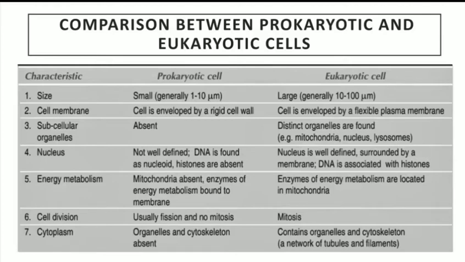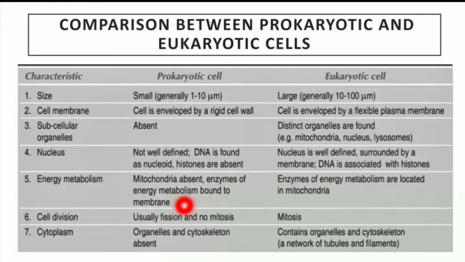The nucleus point we have already discussed. So we can discuss the next point, which is energy metabolism. In prokaryotic cells, mitochondria are absent, hence the enzymes of energy metabolism are bound to the membrane. In eukaryotic cells, the enzymes of energy metabolism are located in the mitochondria. Then we'll see the next characteristic, which is cell division.